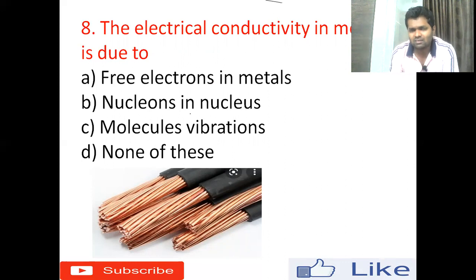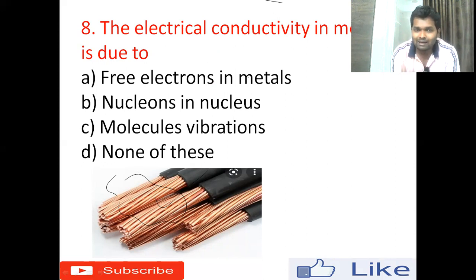Conductors are the solids which allow the charges or electrons to pass through them. An example of a conductor is copper. Silver is the best conductor. Aluminum is also a good conductor. In general, we use copper in our domestic electronic circuits and aluminum in long range electrical transfer. But here the right answer for this question is free electrons.